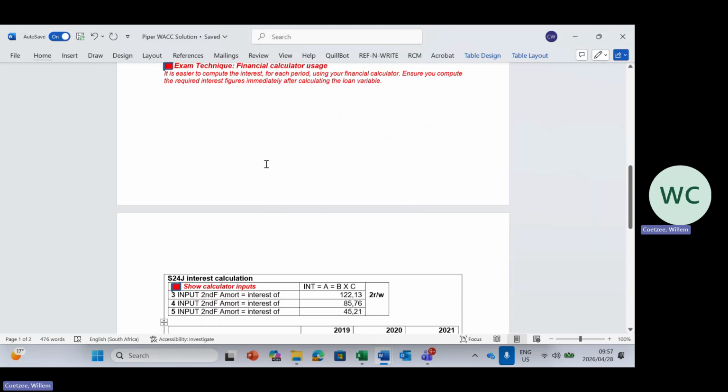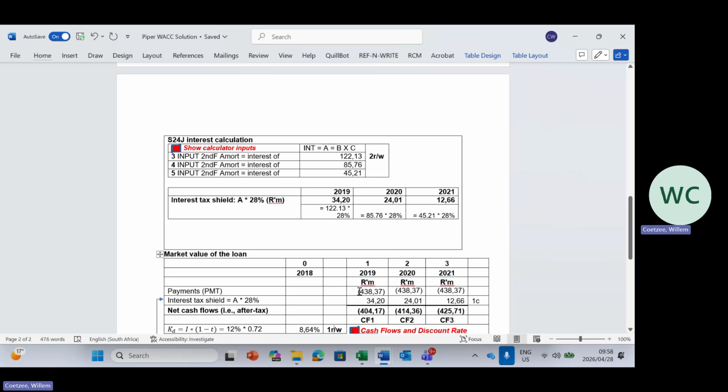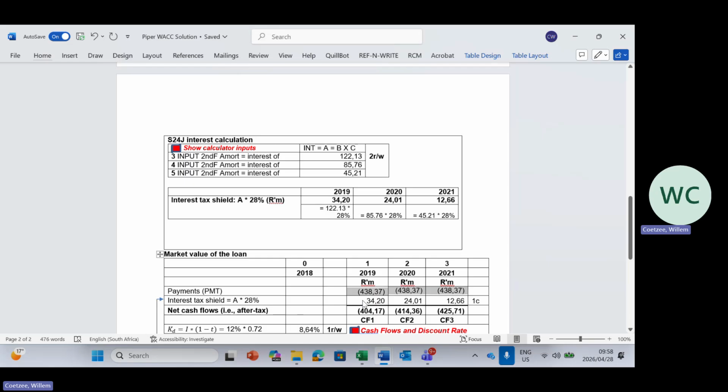Now the trick comes in here. You see, only future. I do not do a whole new calculation for 5 years. 2 years have passed, so my future cash flows are these payments. And here's my tax shield that I get, in this case at 28%, based on the interest amort function on my calculator. Just make sure you say amort, second function, 3, 4, and 5. We will be looking at the dates here, at the numbering 3, 4, and 5. You cannot use 1, 2, and 3, or 1, 2, 5. You need to see 3, 4, and 5, meaning only future.